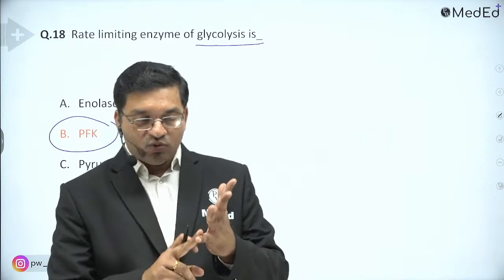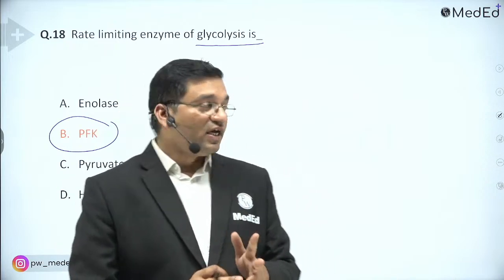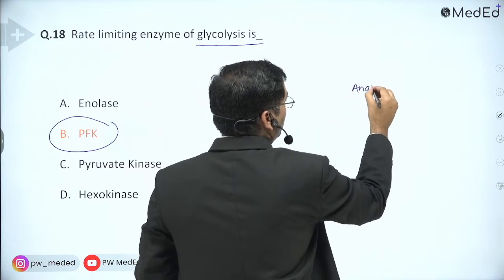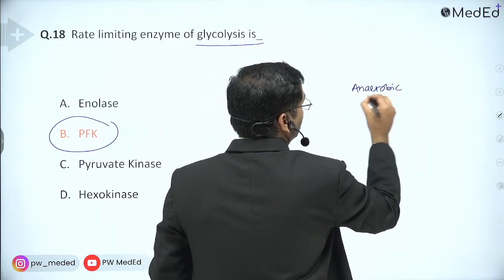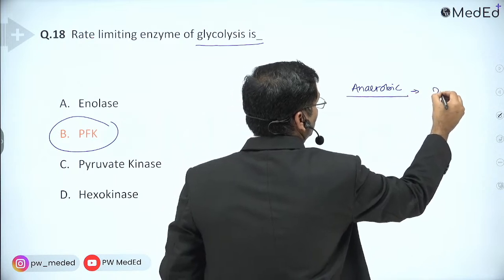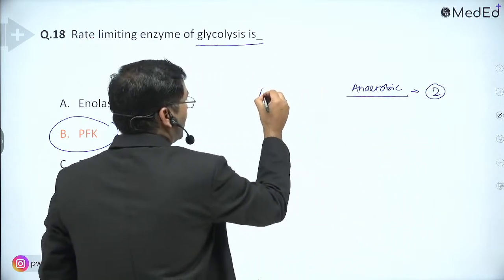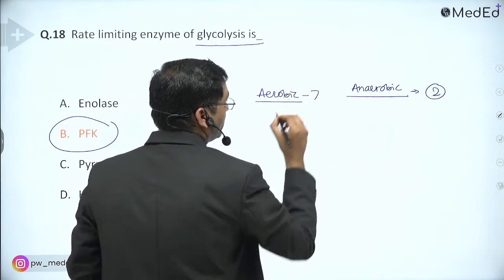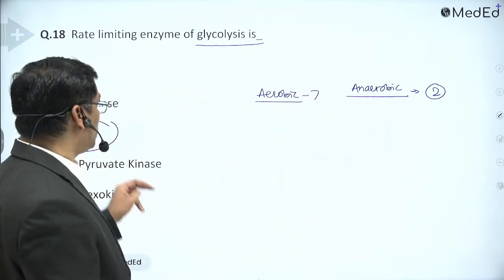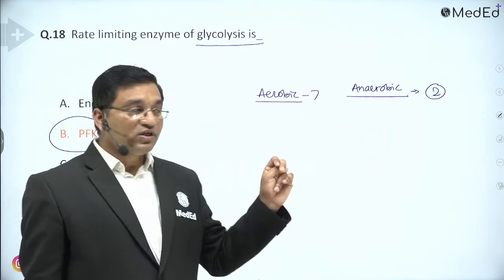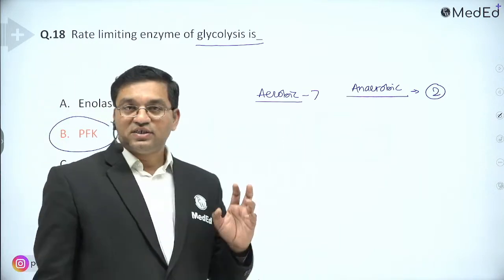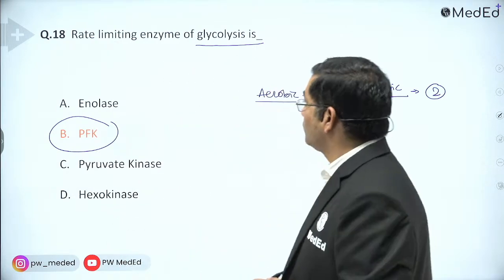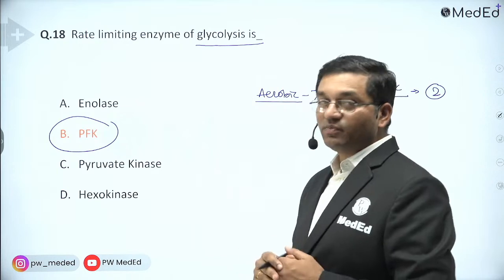It occurs aerobically and anaerobically. In anaerobic glycolysis, 2 ATPs are produced, while in aerobic glycolysis, there is production of 7 ATPs. It is important because when oxygen is lacking, this pathway is operative. So glycolysis is an important pathway.